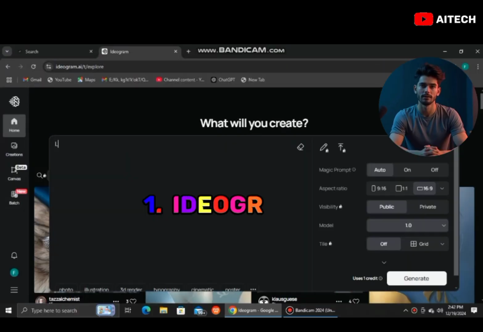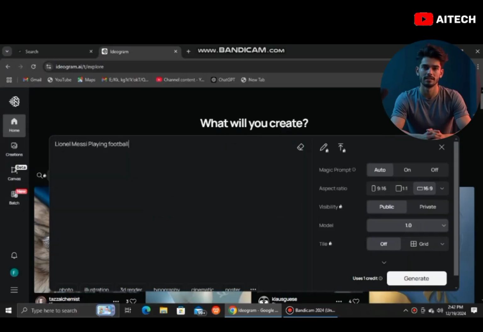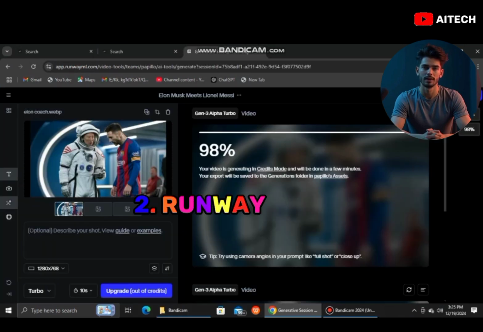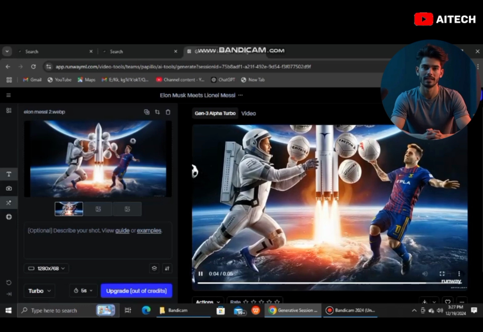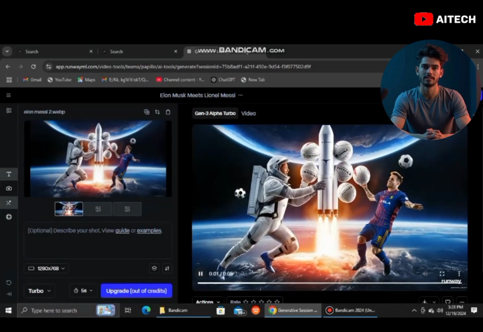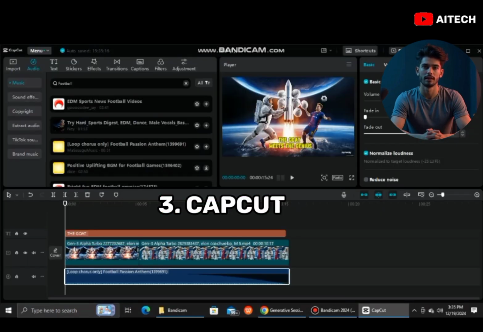1. Ideogram. Ideogram generates stunning images just from text. Simply input your text and watch how it creates its magic. 2. RunwayML. This tool lets you turn static images into animations. Imagine Musk's futuristic robot playing a match with Messi, or animated stadium crowds. 3. CapCut. Once your visuals are ready, CapCut makes editing a breeze. Add music, sound effects, captions, and transitions to keep viewers hooked.